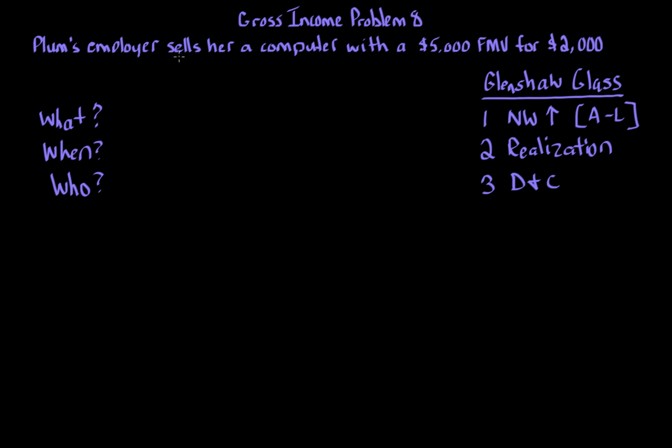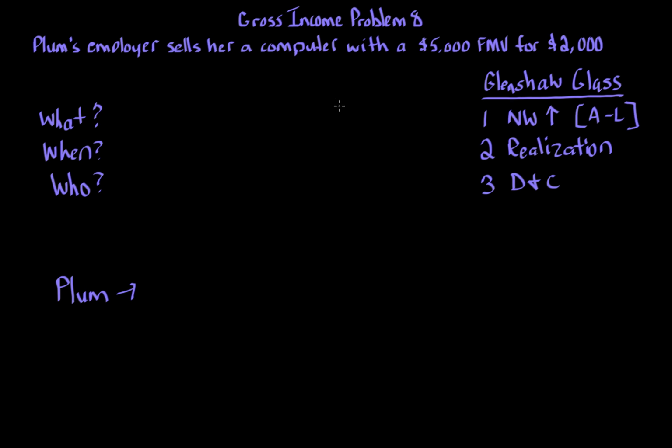Plum's employer sells her a computer of a $5,000 fair market value for $2,000. So we're specifically looking at who? Plum. Does Plum have any gross income? Well, Plum is buying a computer that's worth $5,000 for $2,000. So you're probably saying, okay, well, Plum is purchasing, that's an outflow. So how could it be an inflow? And at first blush, you're right. How can this be gross income?